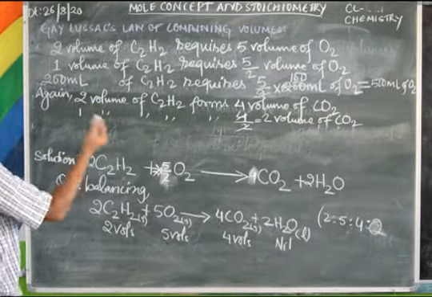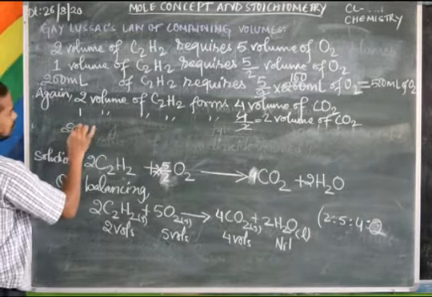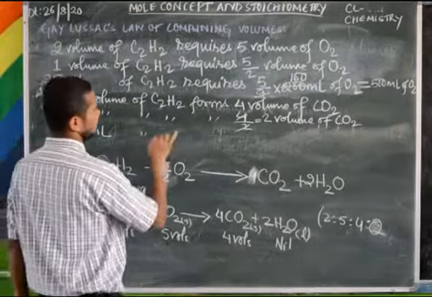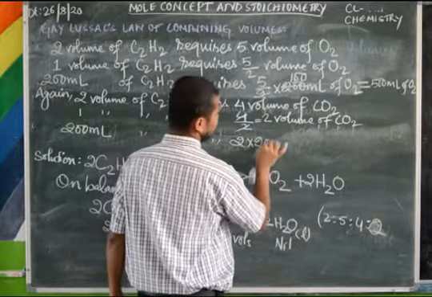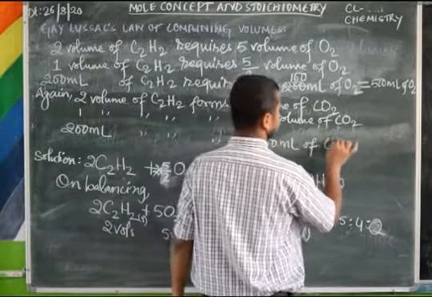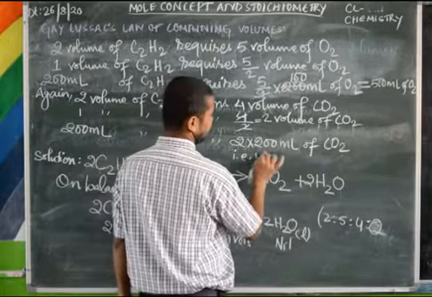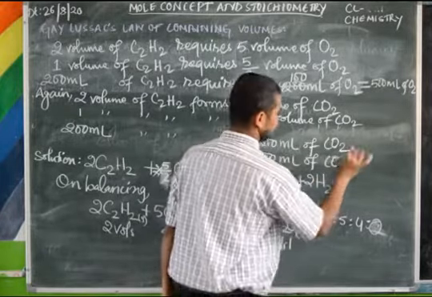Then what is the given volume of acetylene? 200 ml. So 200 ml of C2H2 forms 2 into 200 ml of carbon dioxide, that is 400 ml of carbon dioxide.